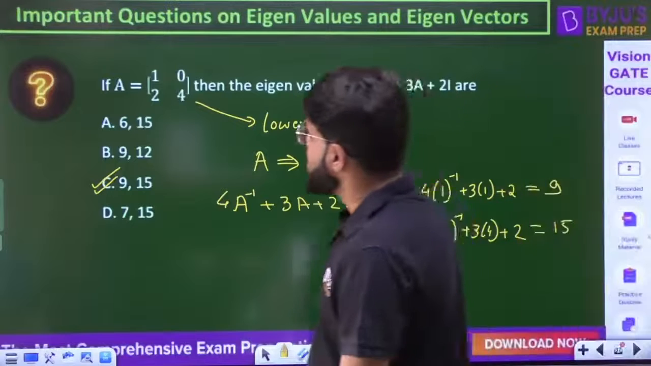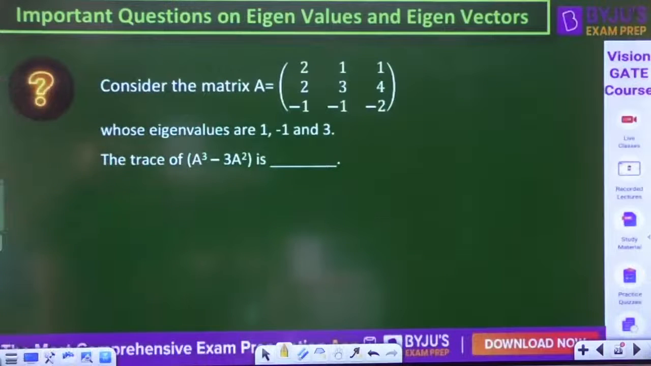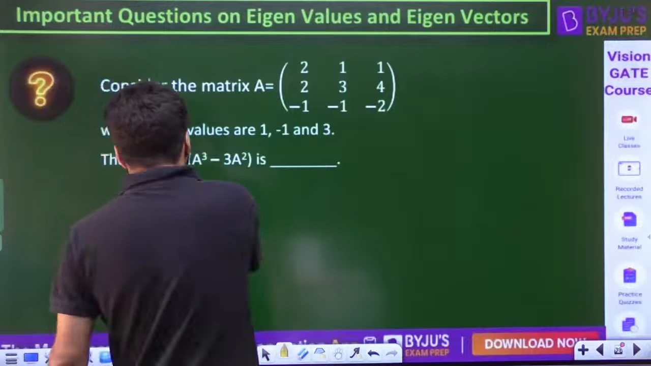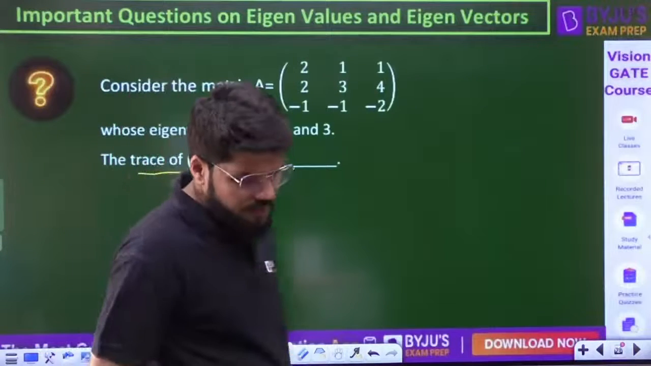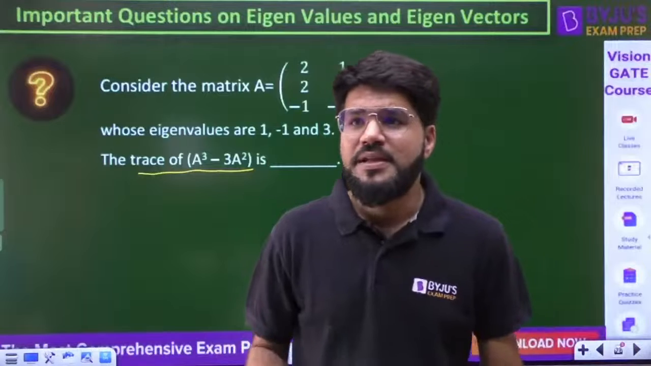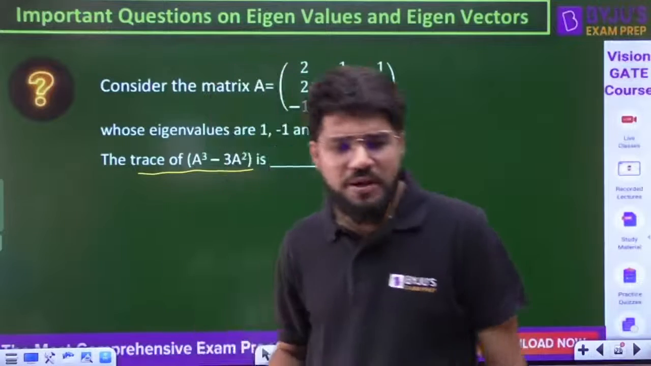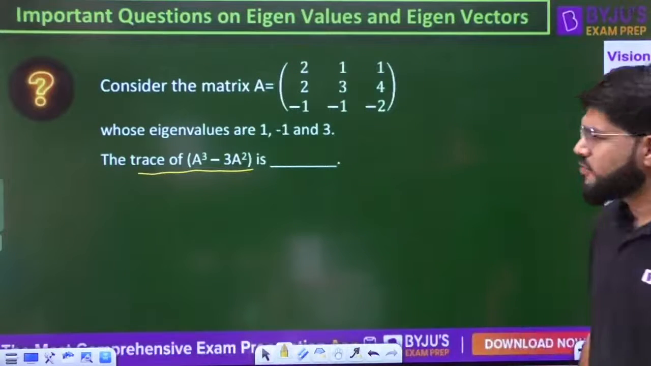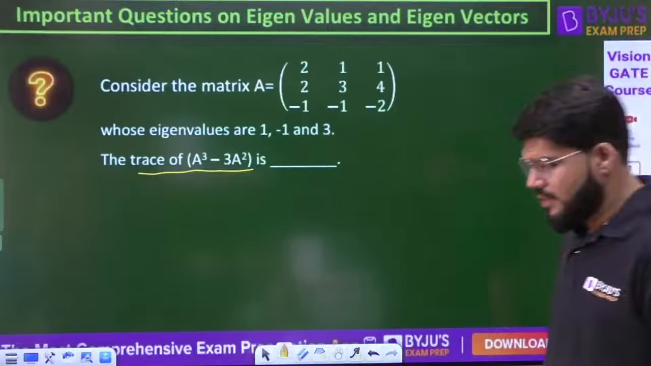Now let's go to the next question. Consider the matrix A whose eigenvalues are 1, minus 1 and 3. What is the trace of A cube minus 3A square? Yes, we'll come to that also, Bhanu. What is the trace of A cube minus 3A square? Now listen to me.